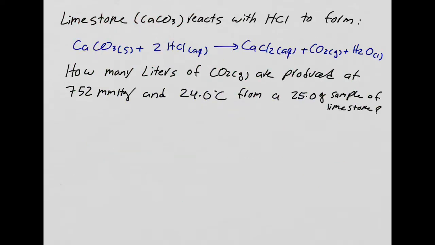Alright, here is our first problem. So I read this and I go, okay, so this is a gases problem. So I'm going to put the one equation that you know for gases, and that is PV equals nRT. So far, so good? Okay. Now, if I read this, they ask you for liters of carbon dioxide gas. Okay. So liters is what they want. So I'm going to isolate volume. So it would be nRT over P. So far, so good. And then all I have to really do is just plug them in.